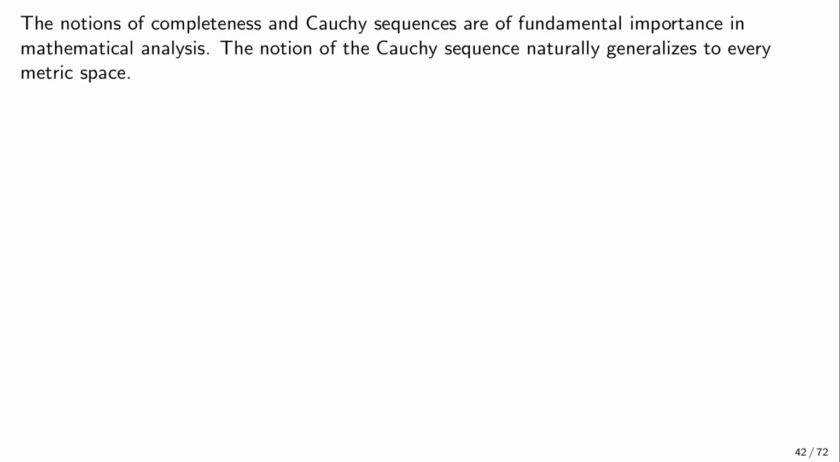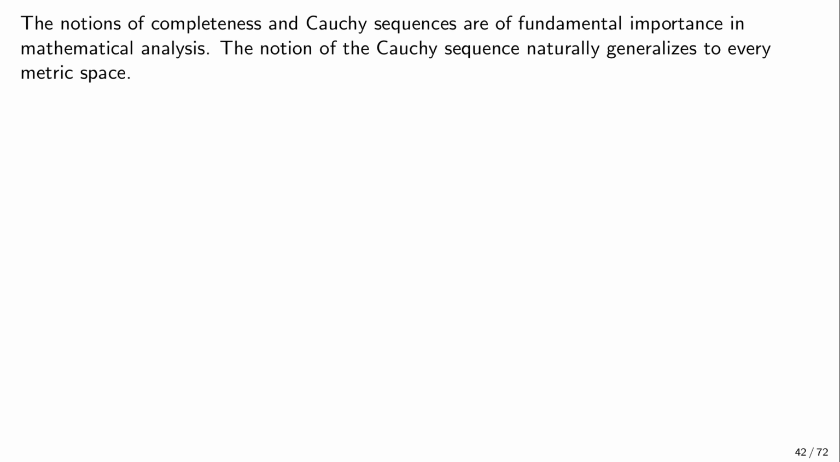So the idea of Cauchy sequences is fundamental in mathematical analysis, and it's super important, and it has important generalization to metric spaces. Basically, the only thing that we need in order to define a Cauchy sequence is a way of measuring distances, that is, a metric. Whenever we have a way of measuring distances between elements of the set, we can define the notion of a Cauchy sequence, because a sequence is just a function from the natural numbers to the set.